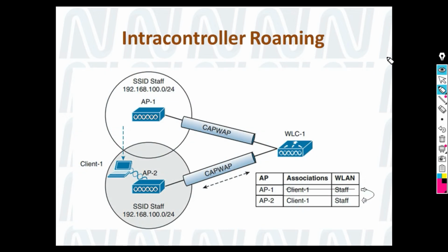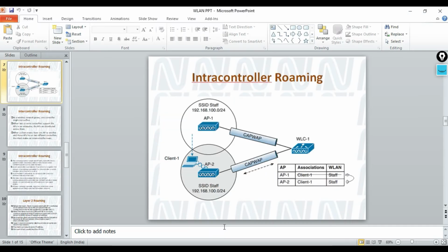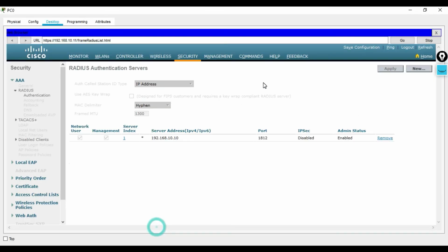So we can see currently how one client, which is client one, has some kind of IP address which will not change in intra-controller roaming. Both APs are managed by WLC1. So WLC1 will push the SSID over here and over here also, and I hope you are aware of how the WLC works, how to create this kind of SSID and all. If not, we can build a lab also.